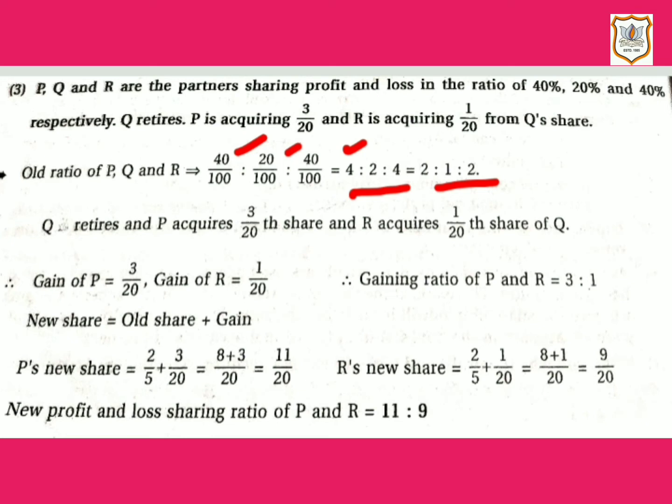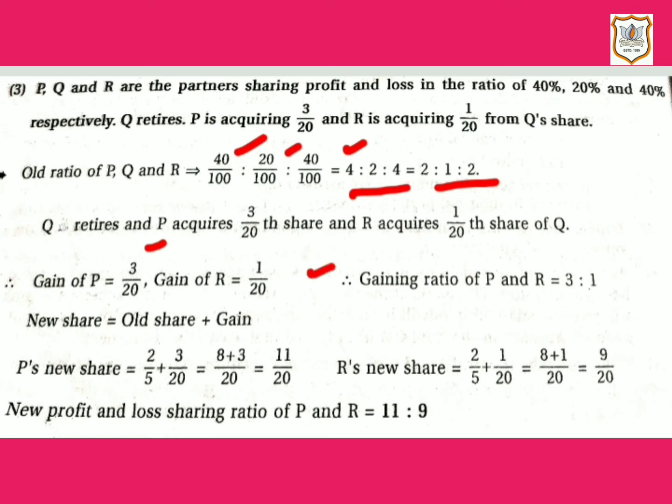Now here Q is retiring partner and P is acquiring 3/20th share and R is acquiring 1/20th share of Q. That means gain of P is equal to 3/20 and gain of R is equal to 1/20.